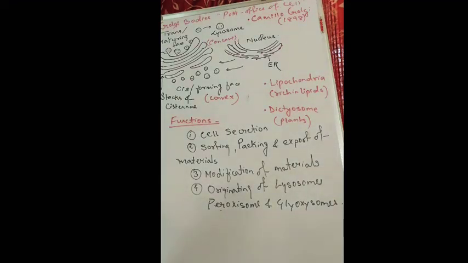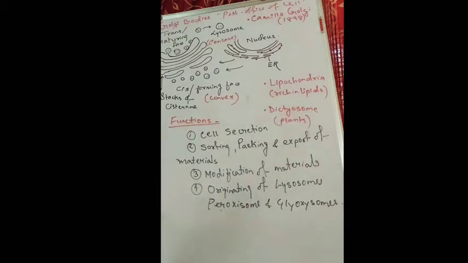So these are the densely stained reticular structures which are present near the nucleus. As in the last class you have seen, from the outer membrane of the nucleus, the endoplasmic reticulum arises, which is of two types, RER and SER. So this RER and SER synthesize substances like lipids and proteins. As you have seen, smooth endoplasmic reticulum synthesizes lipids, whereas rough endoplasmic reticulum synthesizes the proteins.